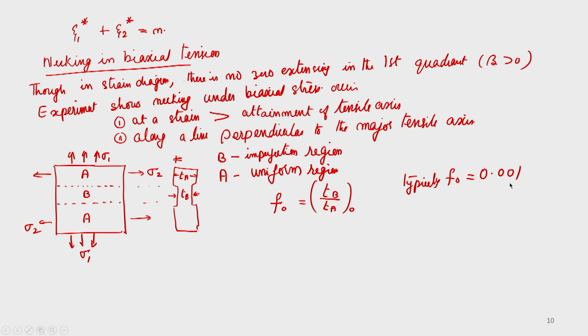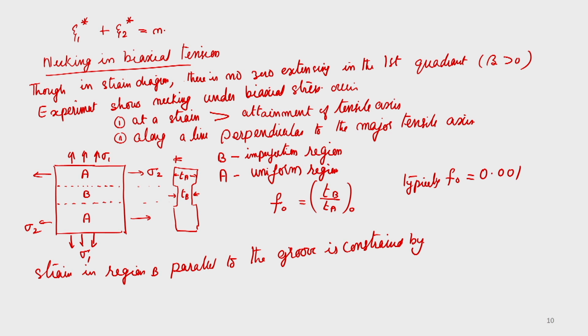So, when you are loading it, strain in region B parallel to the groove will be constrained by the uniform region A, so that the compatibility condition is sigma 2B equal to sigma 2A, which is parallel to the groove.